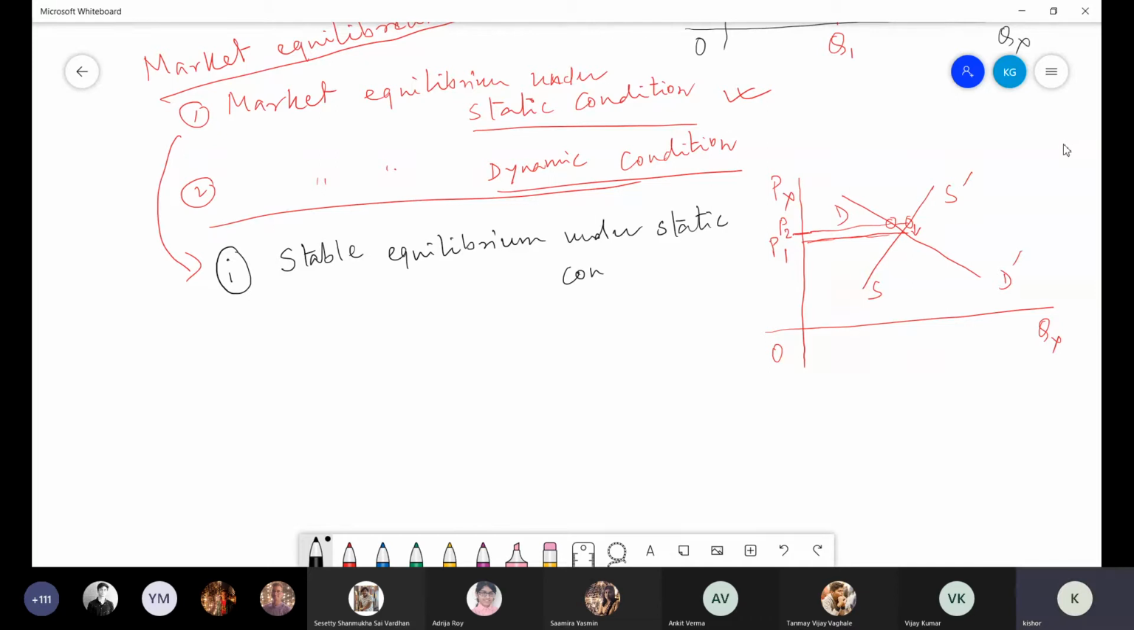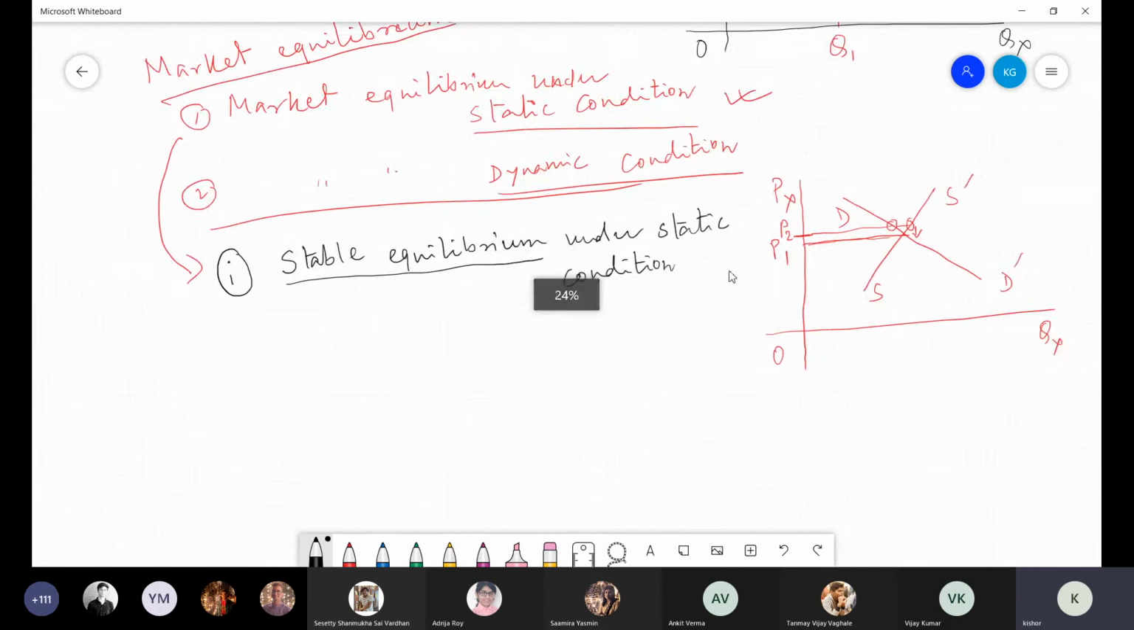Under static condition, although equilibrium was disturbed initially, immediately it is again coming back to your original equilibrium position. Because of that, it is called stable equilibrium. And you remember, I already discussed the basic concept in last class.